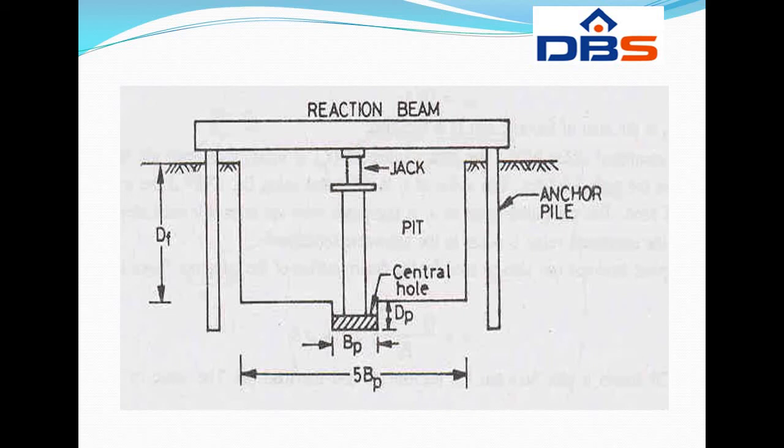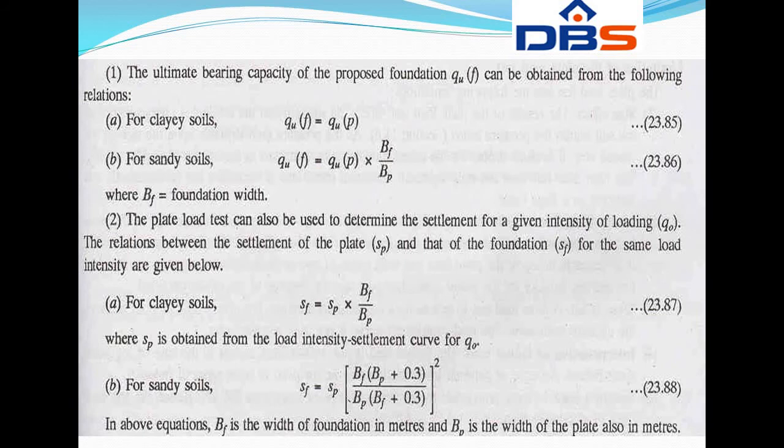The ultimate load for the plate, QUP, is indicated by a break on the log plot between the load intensity Q and settlement. The ultimate bearing capacity of the proposed foundation, QUF, can be obtained from relations that are different for clay soils and sandy soils. For clay soils, QUF is equal to QUP. For sandy soils, QUF is equal to QUP into BF by BP, where BF is the physical foundation width.